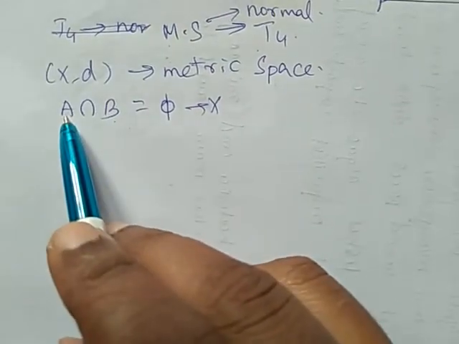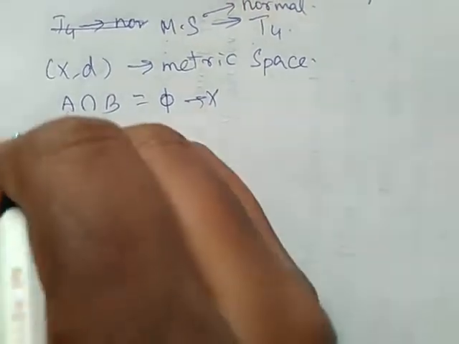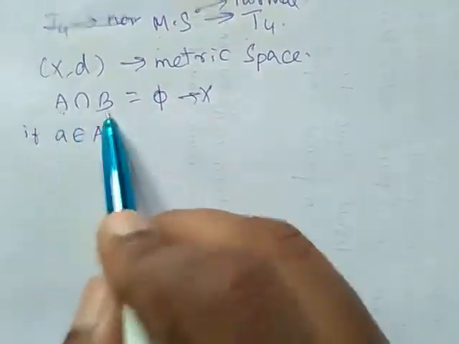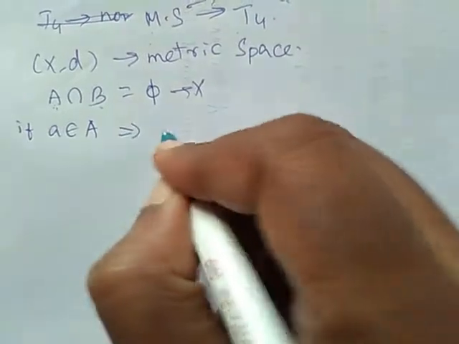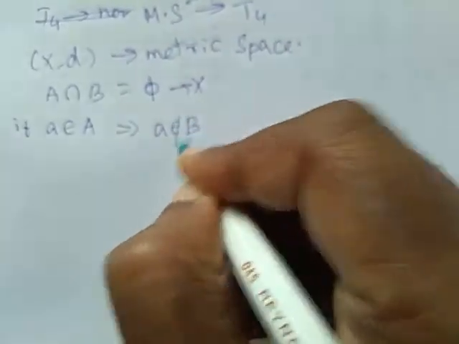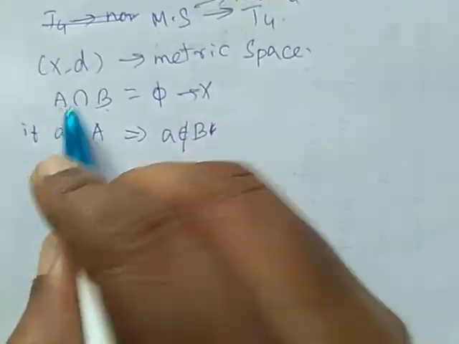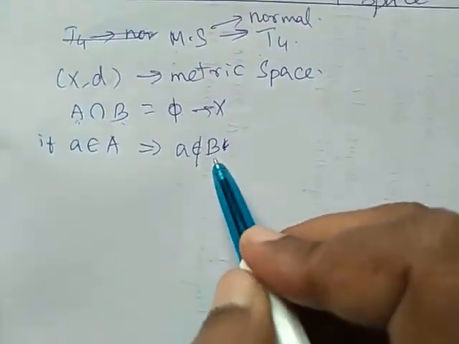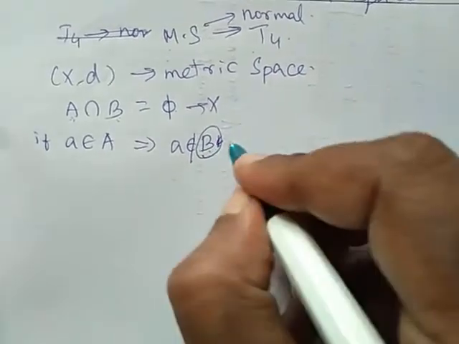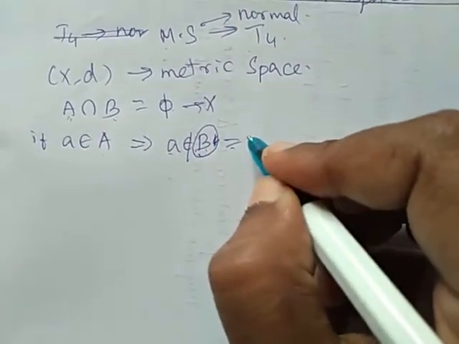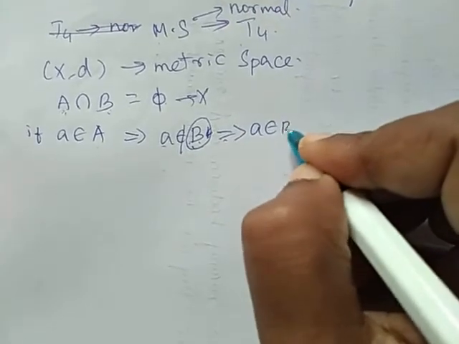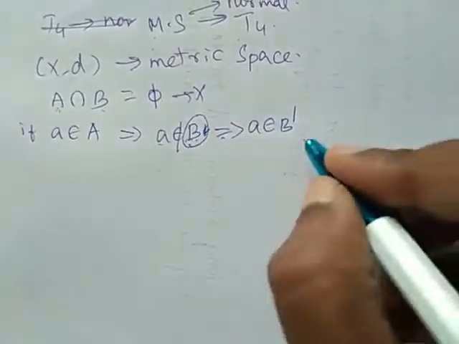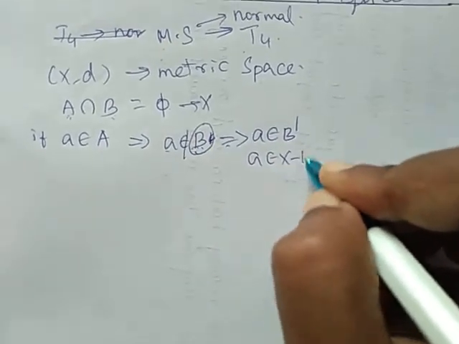Suppose a small a belongs to capital A. Since A and B are disjoint sets, this implies a does not belong to B, right? A intersection B is the null set. So a does not belong to B, and we can write it as a belongs to B dash, which means B's complement, or a belongs to X minus B, one and the same.